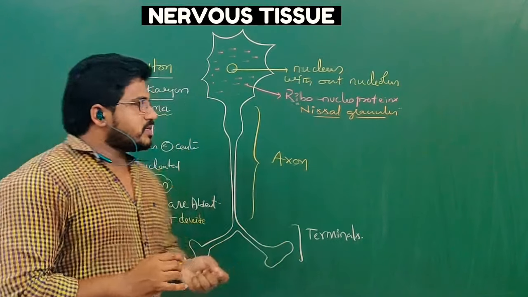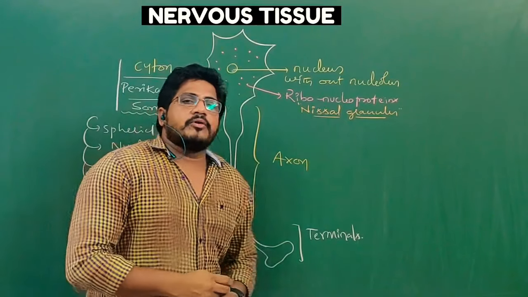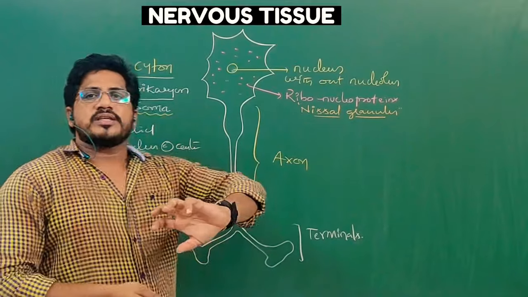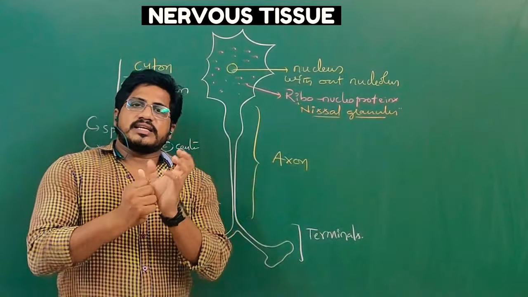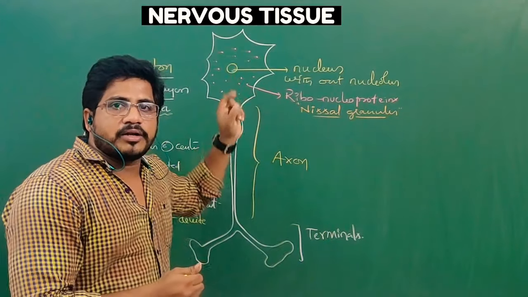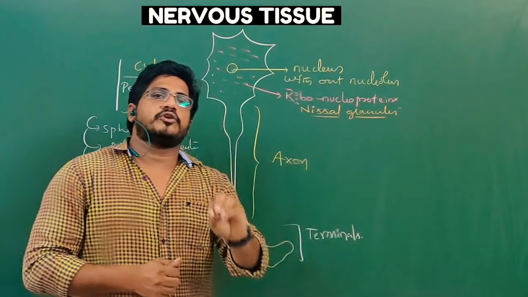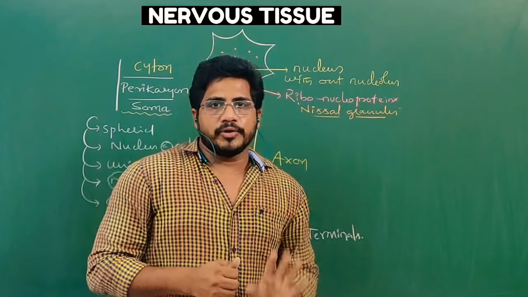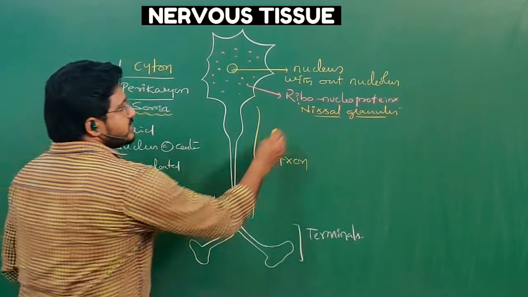Instead of ribosomes, these ribonucleoproteins play the role. Why ribosomes are absent is your question. Ribosomes have to be produced in the nucleolus, meaning the nucleolus is the site of ribosomal production. Nucleus is present but nucleolus is absent. As the production site of ribosomes is absent, ribosomes also cannot appear in the neuron. But ribosomal functions can be done by the Nissl granules.